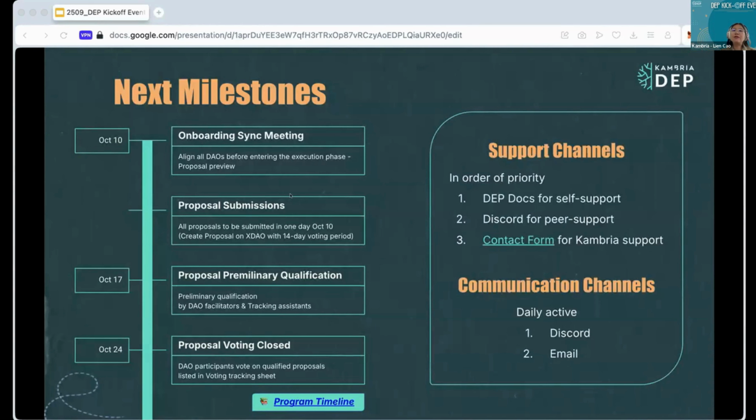Next, please note our support channel in priority order. During the program, if you have any issue, first please check our DEP Docs, then try asking your teammate in Discord. If still unresolved, you may reach out to the Camera team via the contact form. And finally, please make sure to check Discord and email every day. These are our main communication channel.